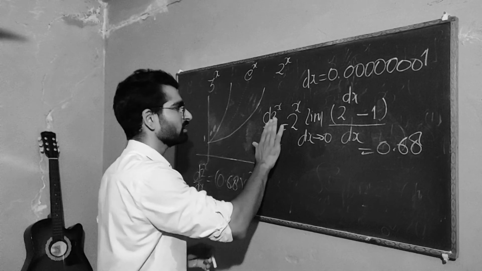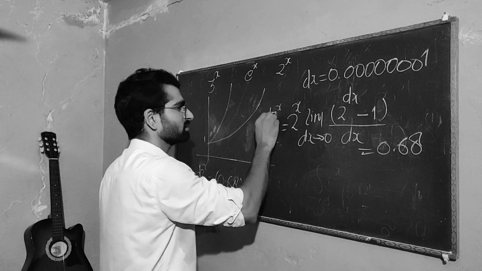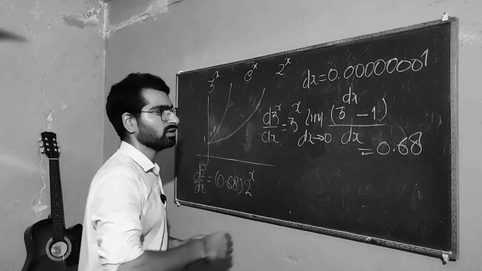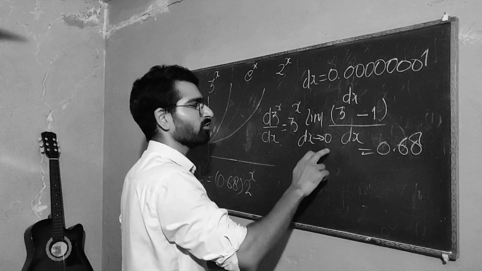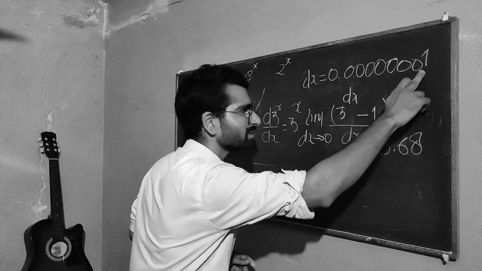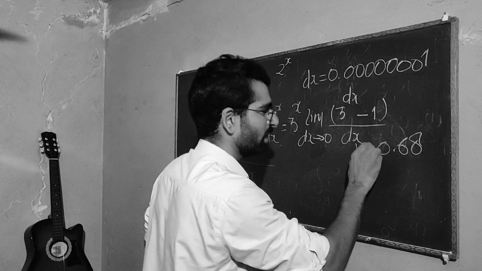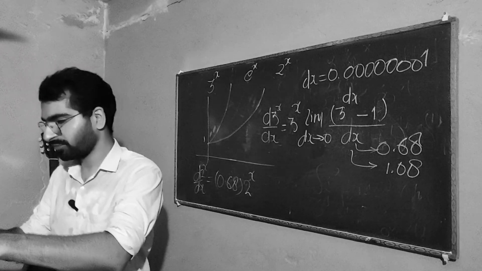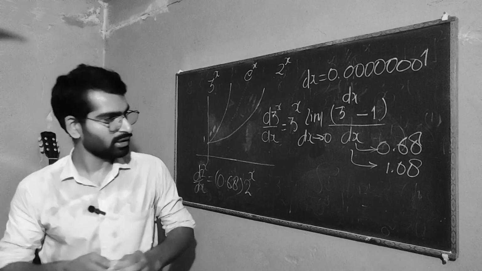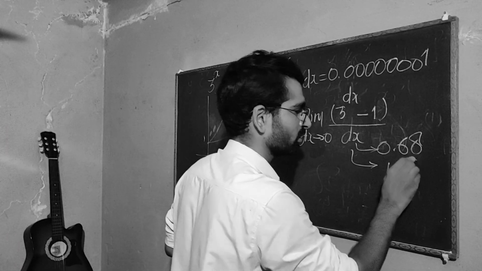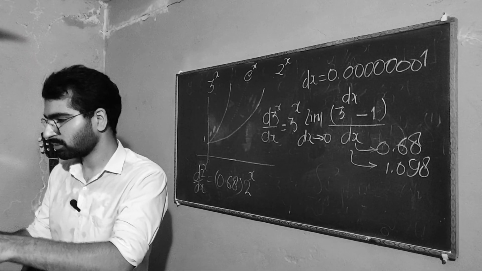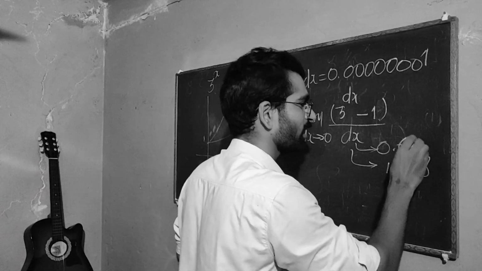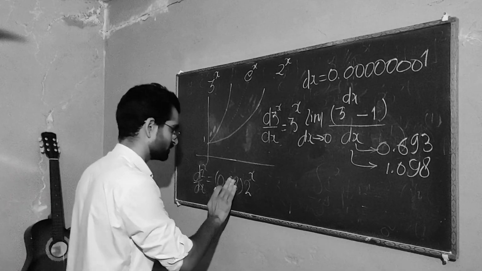And you could do it for the 3 to the x. So let me change everything to 3, and if you do this limit again, when you approach dx to this, you will now get a new constant which is 1.08. Let me check that. Oh, it is 0.98. Let me check one more. Oh, this is really 1.098. So let me change it over.